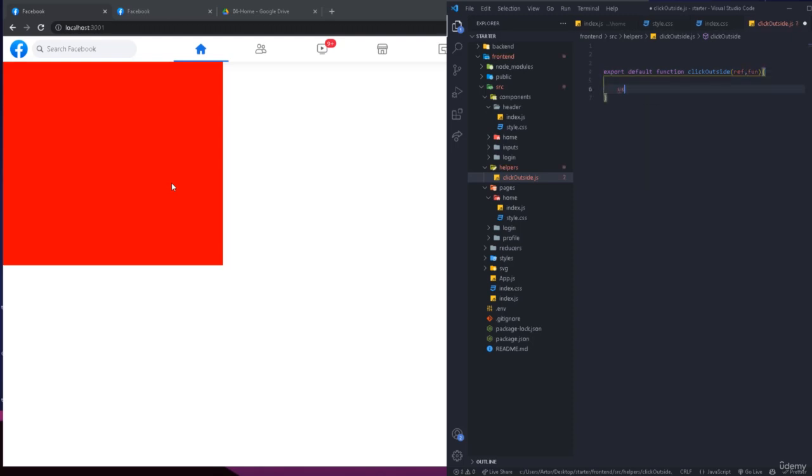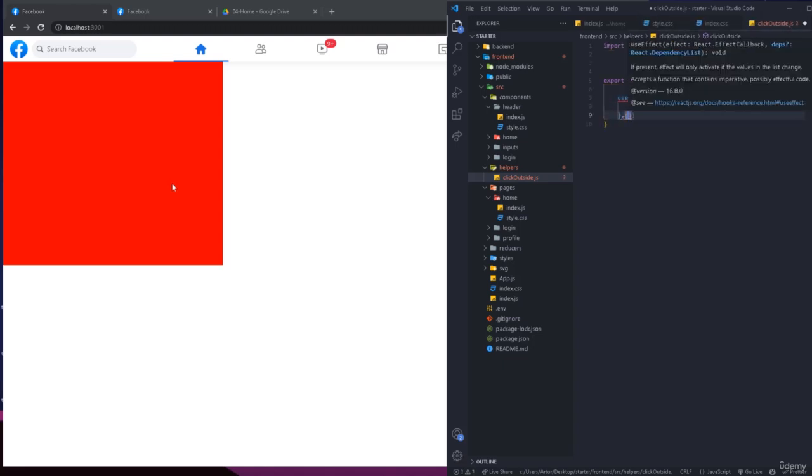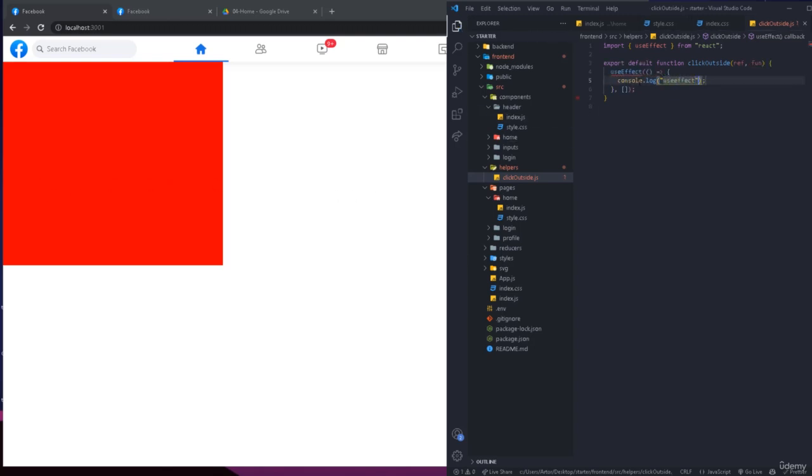So we're going to have a useEffect. You probably know what it is. If you don't know, I'm going to explain it. So this is a useEffect. This is a function. We have something inside this, okay, right here. So this is code, for example, like console.log something, useEffect, okay, like this. First of all, it's not going to work right here.